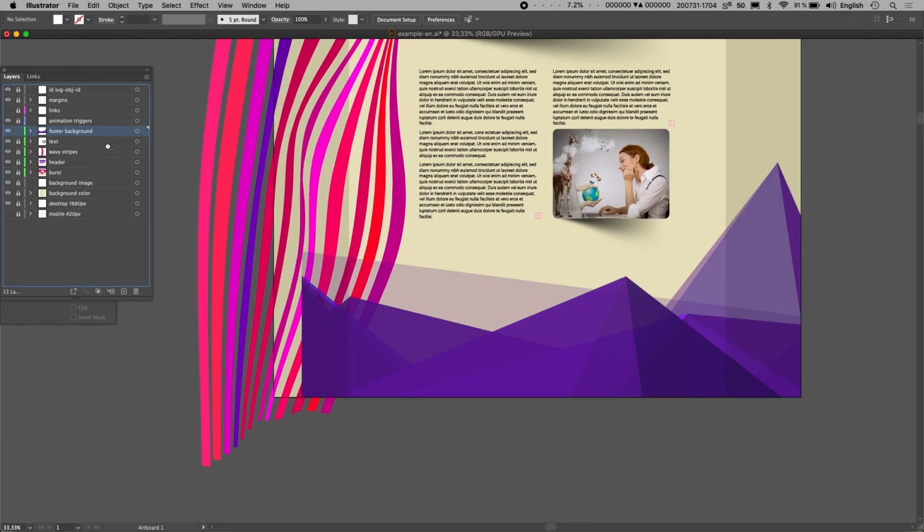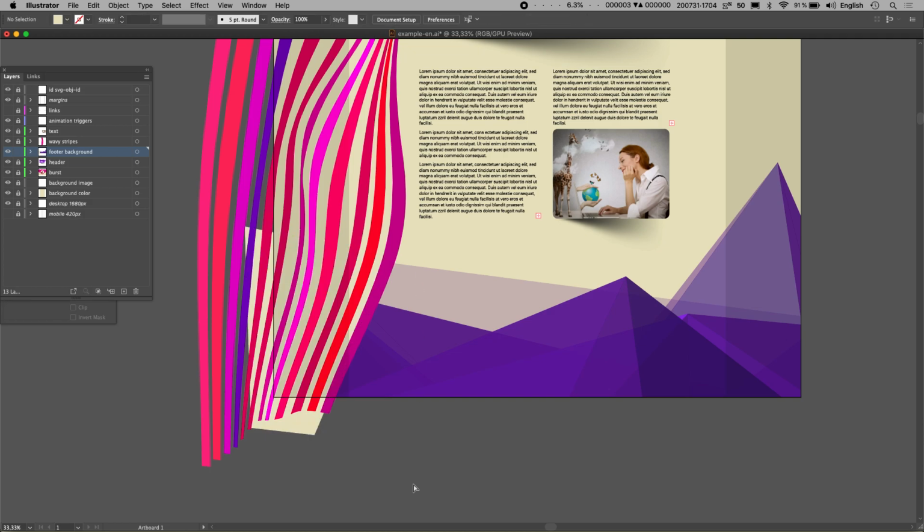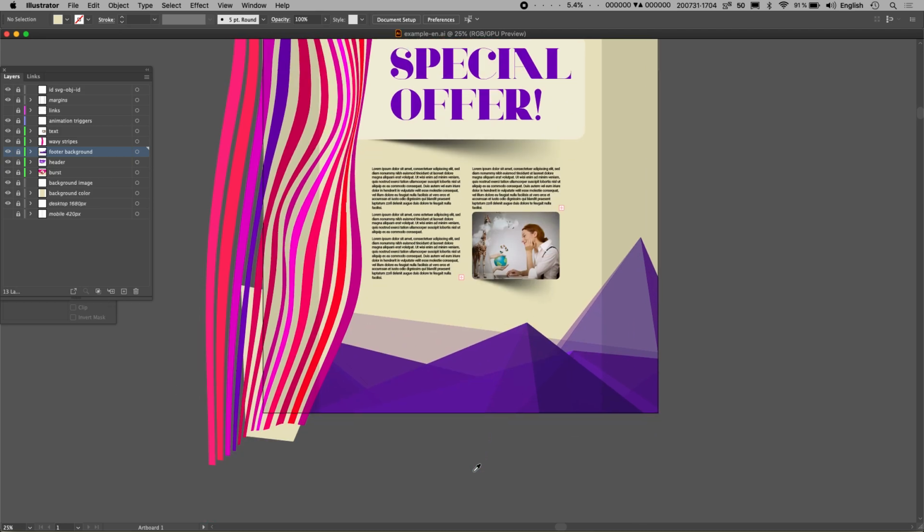We're going to put it behind those waves. And we're going to do another mask for the waves here. Okay. And then I think we should add maybe another little text here.